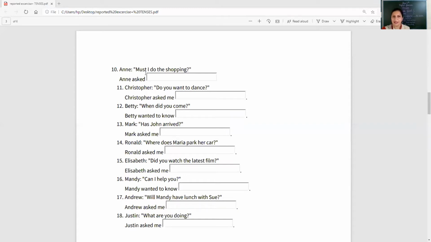Annie, must I do the shopping? Annie asked. Christopher, do you want to dance? Christopher asked me. Dash. Betty, when did you come? Betty wanted to know. Dash. Mark, has John arrived? Mark asked me. Dash.